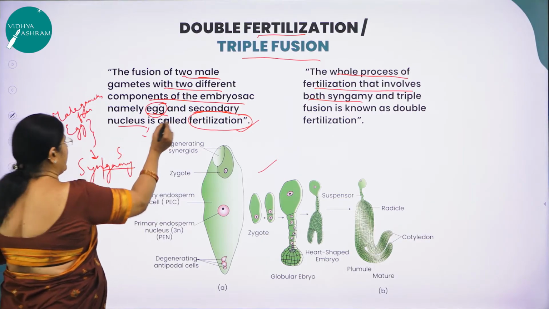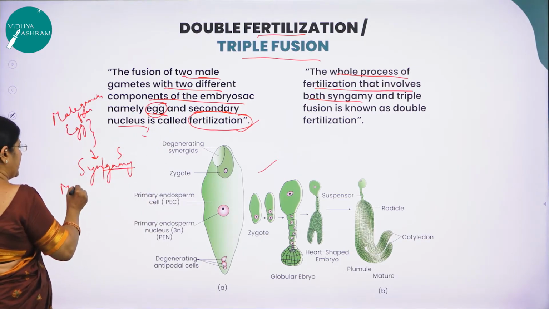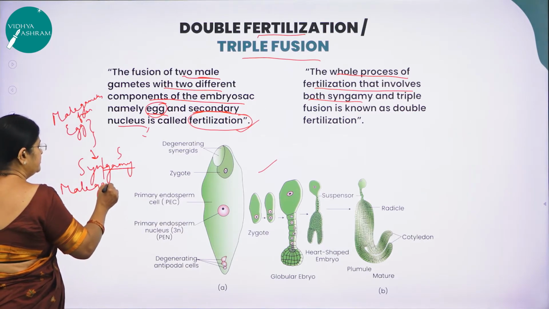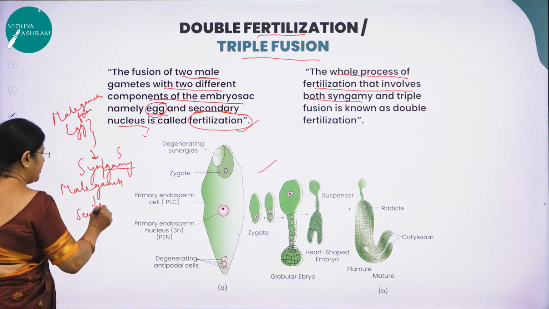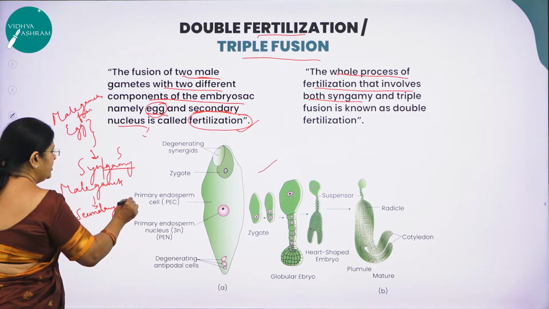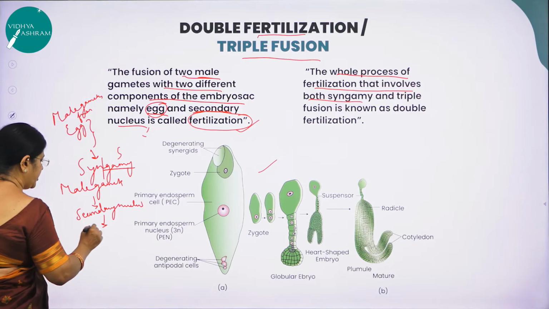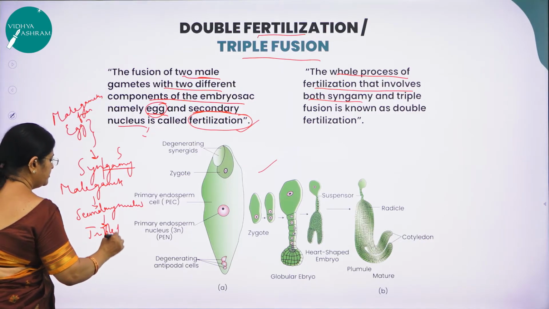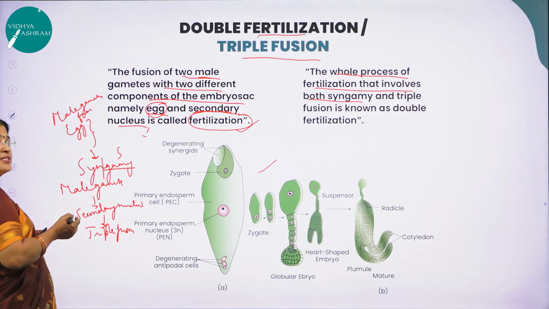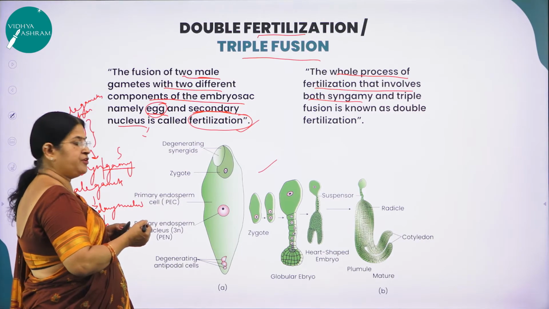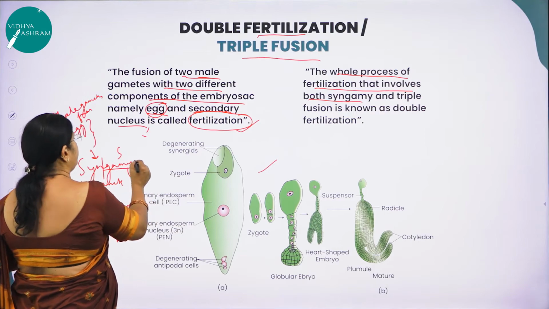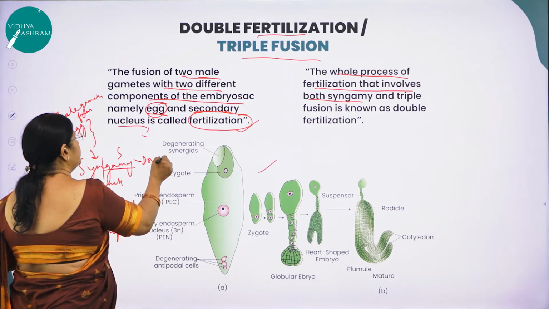Whereas the other male gamete will fuse with what? With the secondary nucleus. This is called triple fusion. As the process of fusion is taking place 2 times, hence the name double fertilization.